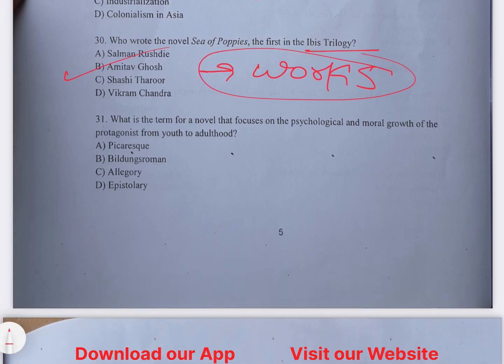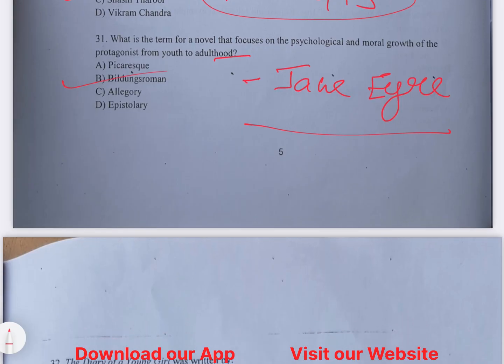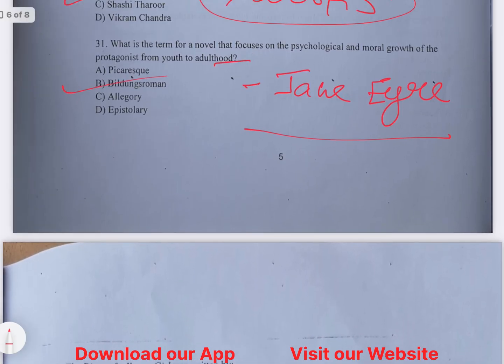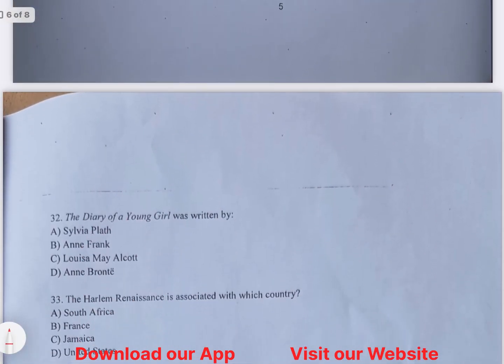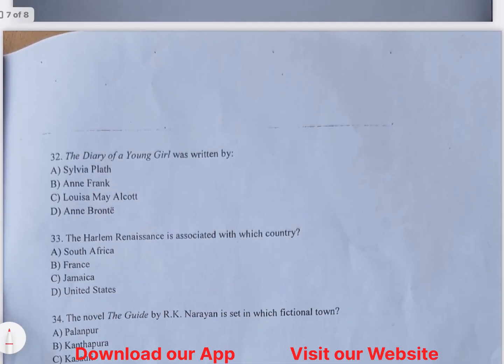The next question is, what is the term for the novel that focuses on the psychological and moral growth of the protagonist from youth to adult? This is called the Bildungsroman, and Jane Eyre is a great example of a Bildungsroman. Tell me in the comment section who wrote Jane Eyre. If you know, comment so that I can have an idea. Okay, so option B is the right answer.